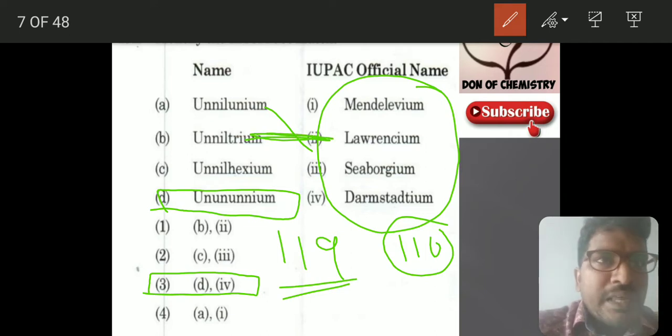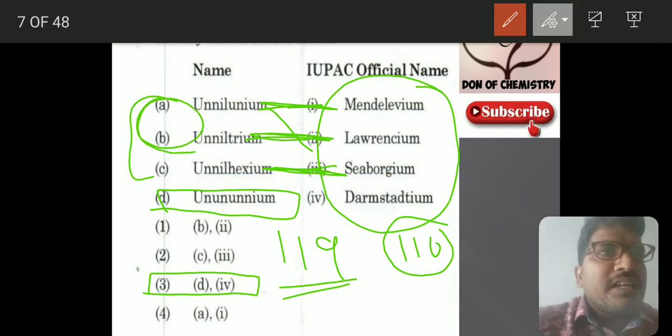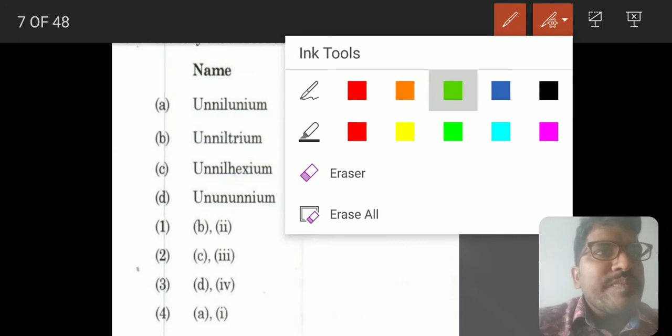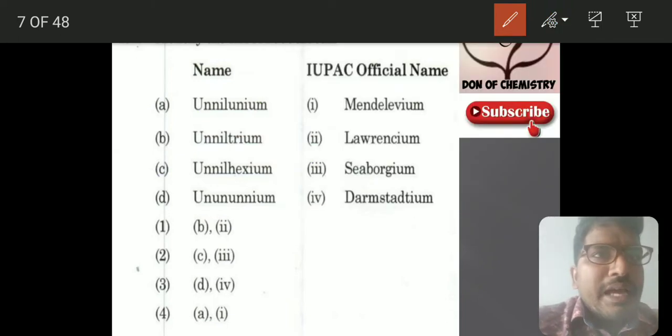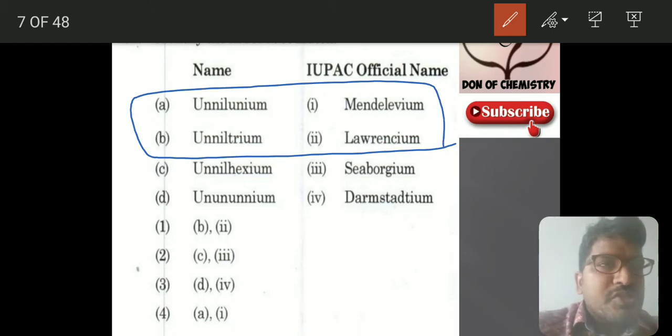C is 3: Unnilhexium means Seaborgium exactly. A is 1, that means Mendelevium. Mendelevium and Lawrencium, these two belong to the actinide series. I told you Mendeleev and Lawrencium laws in the mnemonic, so based on that also you can do it.